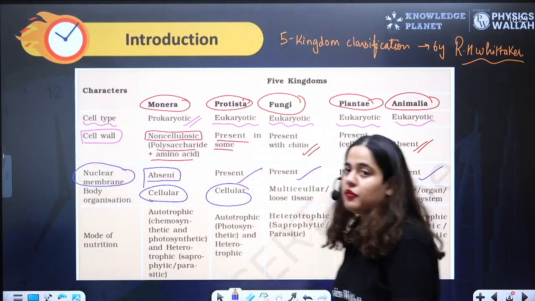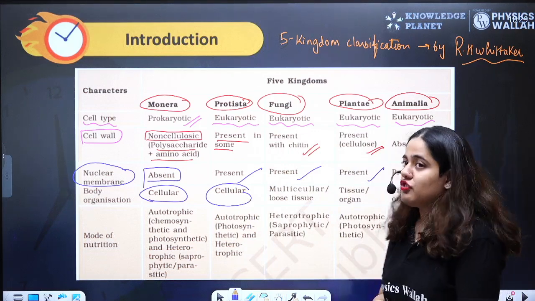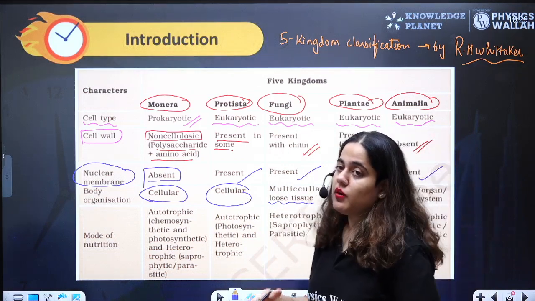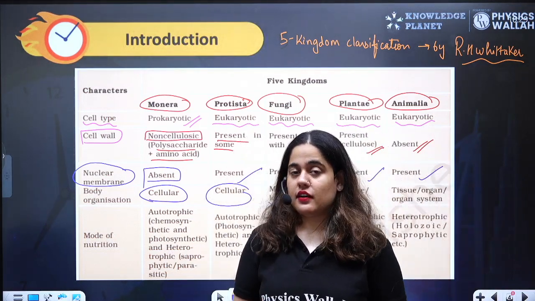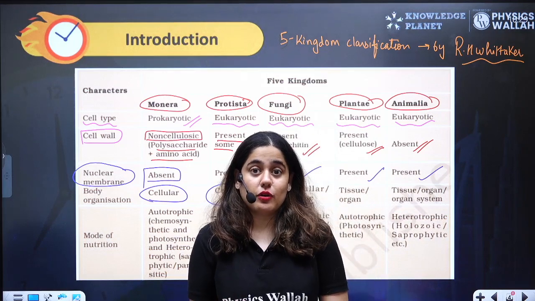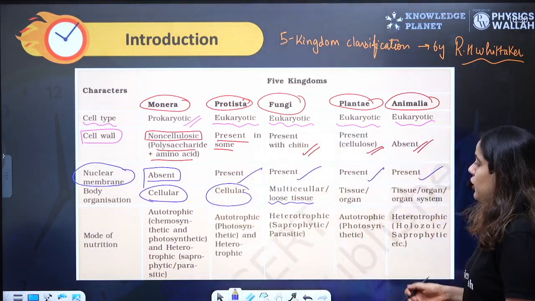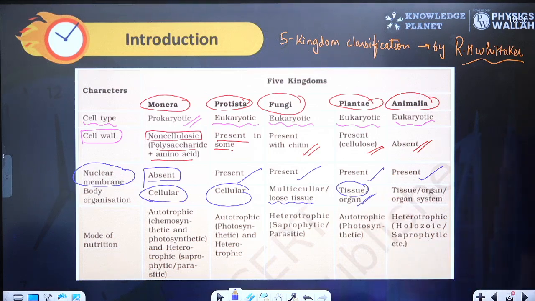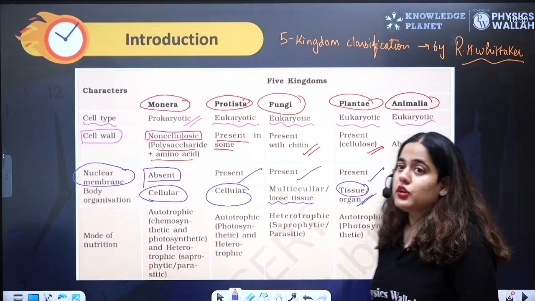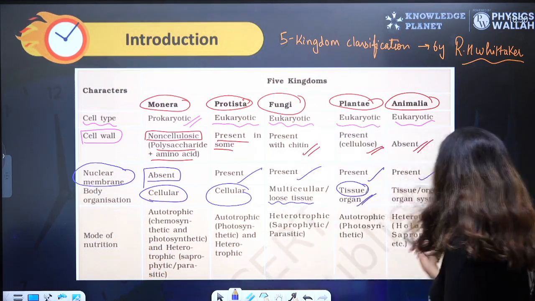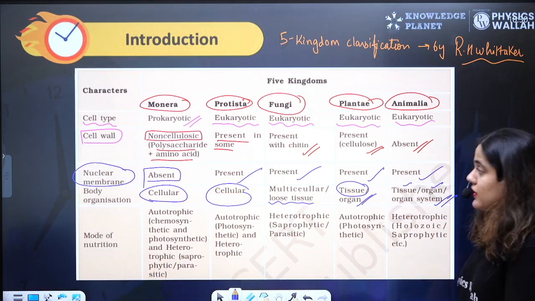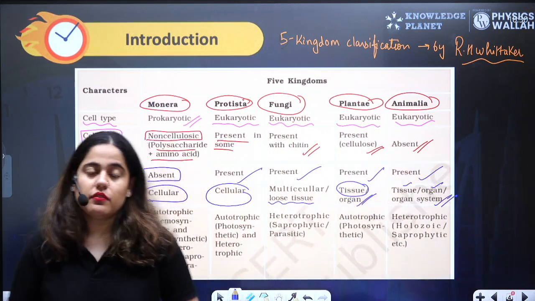Protista are also made up of a single cell. Fungi were the first multicellular organisms, but loose tissues are present, which means they don't form proper tissue. Although many cells are present in the body of fungi, they don't form a proper tissue. A proper tissue was first formed in Plantae, and in some plants, organs are also seen, like stem, root, and leaf. In Animalia, you can see tissue level, organ level, and organ system level. So Monera and Protista are only made up of one cell.